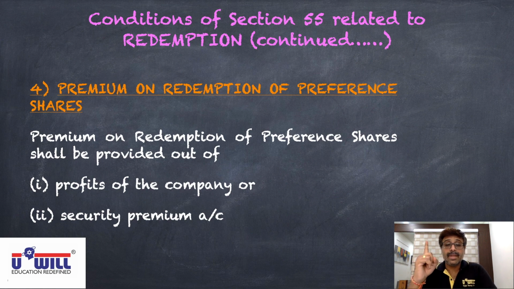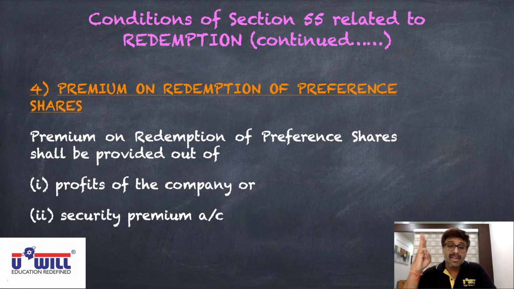Have a look at all the four conditions once again in your notebook, what you have written. Number one, only fully paid preference shares can be redeemed. Number two, sources of redemption. First source, profits of the company otherwise available for dividend. Second source, proceeds of fresh issue of equity or preference shares.